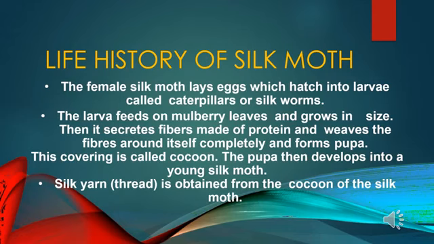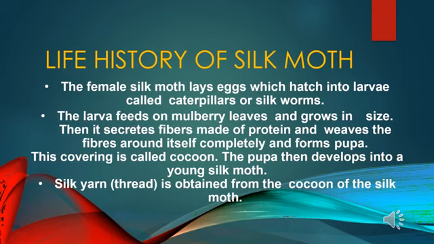Now once it stops eating, it attaches itself to a branch of a tree or shrub wherever it is growing, and then it begins to spin its cocoon, and from there on the magic begins. Okay, the spinning of the cocoon takes about 8 days.